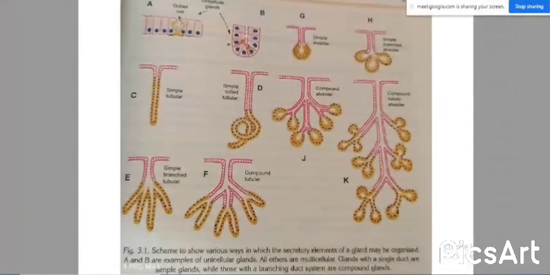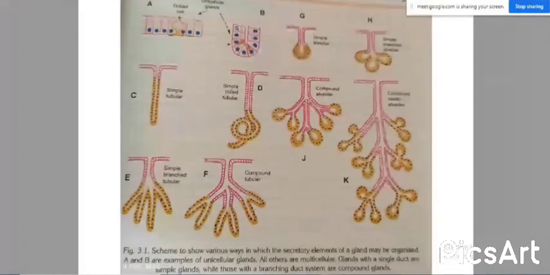Labeled as B. Here at the center you can see a small lumen, and the cells are arranged in a typical way surrounding the lumen, isn't it? The secretion occurs within the gland and passes towards the lumen by either rupturing the cell, or a small piece of the cell forming from it, or the complete cell is damaged. So these are the three major types of secretion.